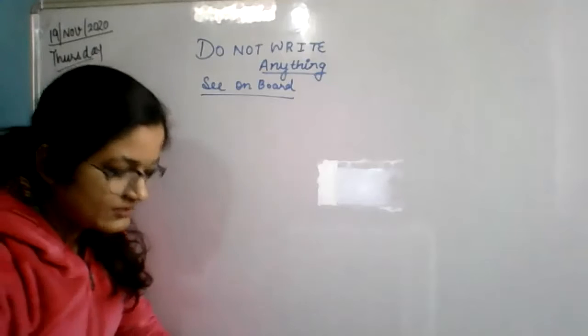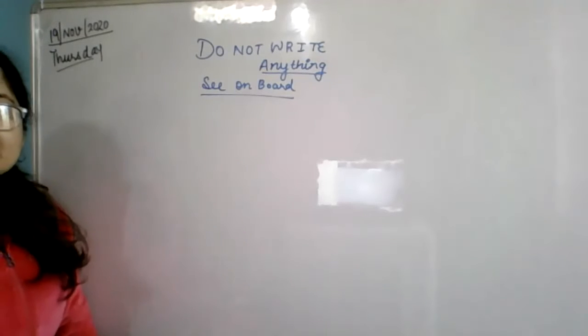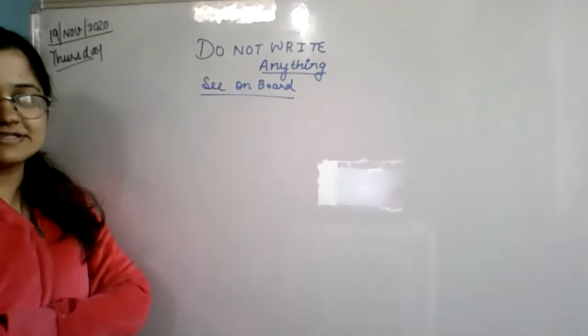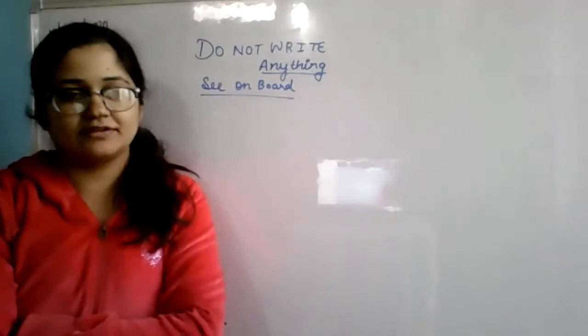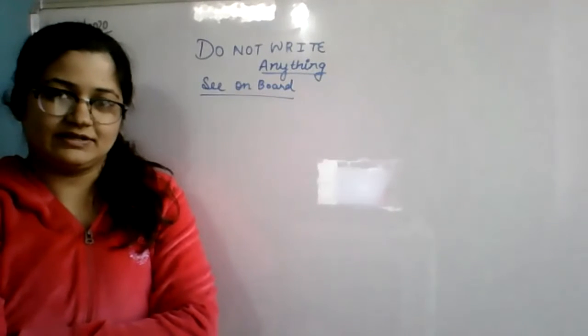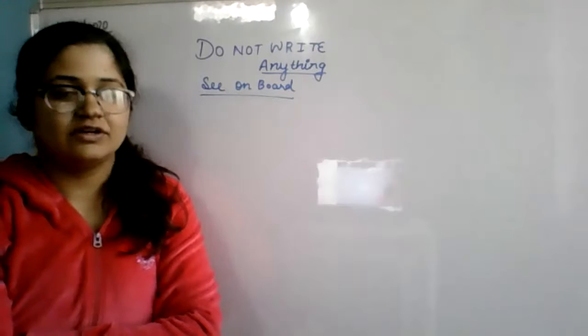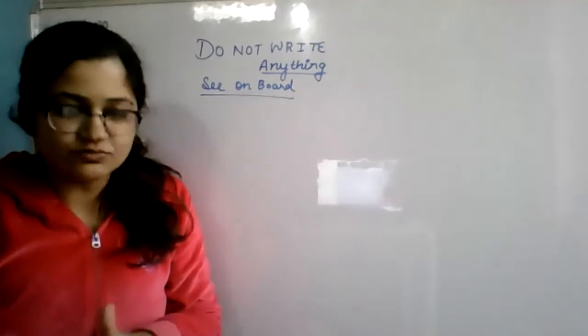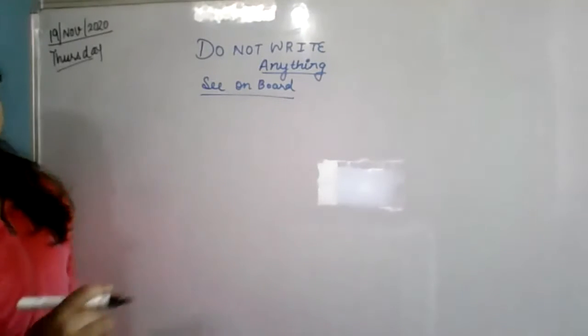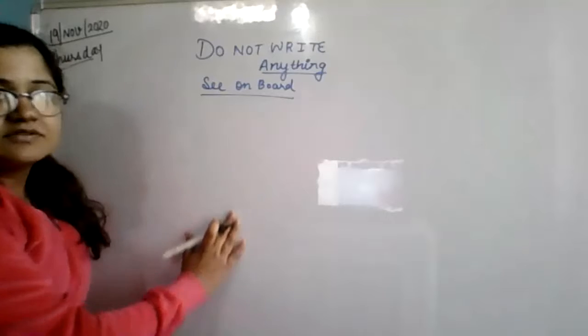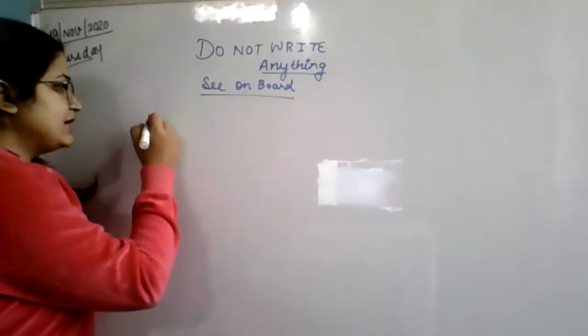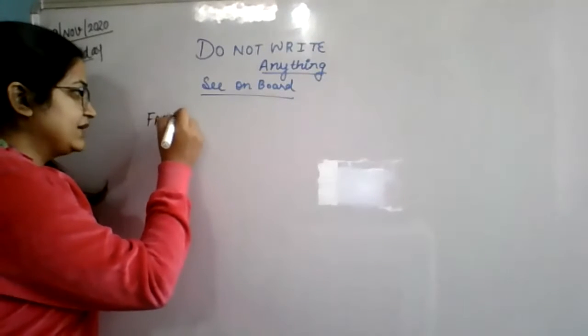Okay, everyone just look on the board. No need to do anything. Just sit straight like this. Everyone sit like this, straight. Quickly. And see on board. Because I've seen in the previous class, most of you don't know how to do the multiplication. See, some rules of multiplication. First of all, I'm telling you some facts of multiplication.